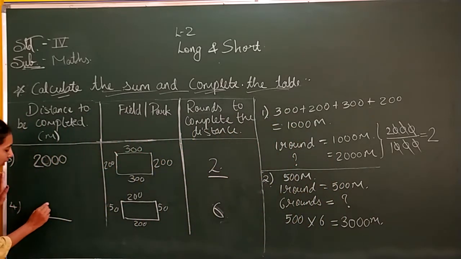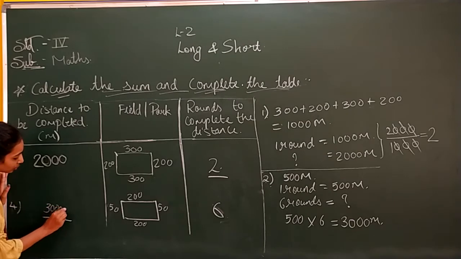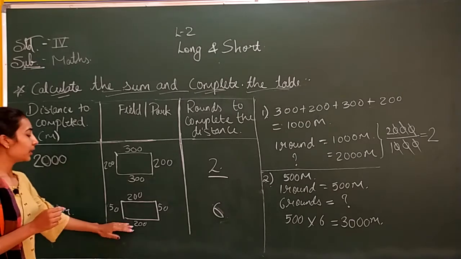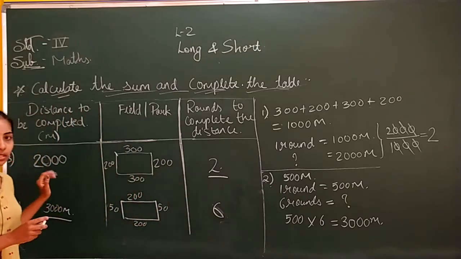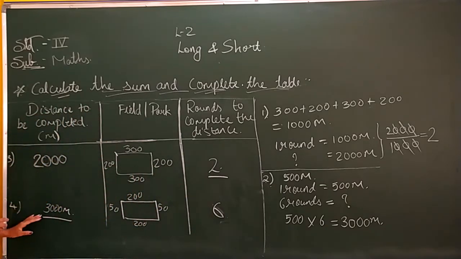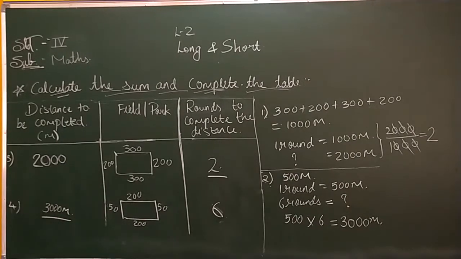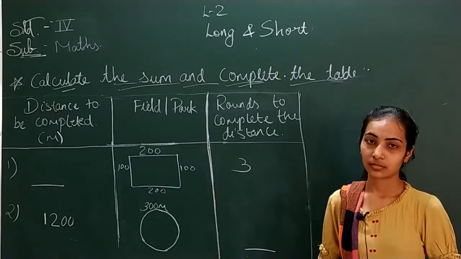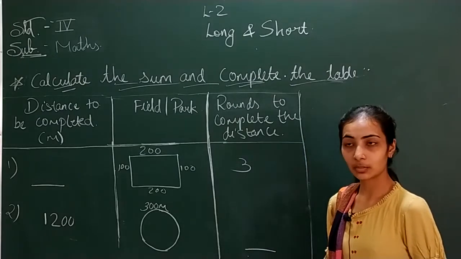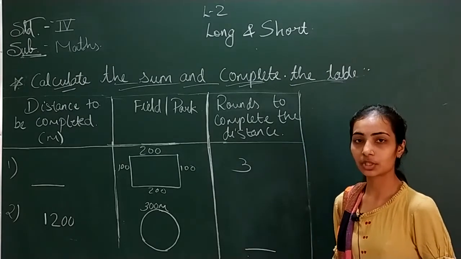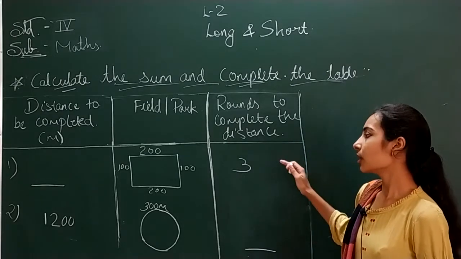What you found? 3000 meters. So in this field park, when you are completing 6 rounds, you are covering 3000 meters distance. Those 4 sums you will write in your CW, and you will also write the calculation parts in your classwork. Now your homework is this.